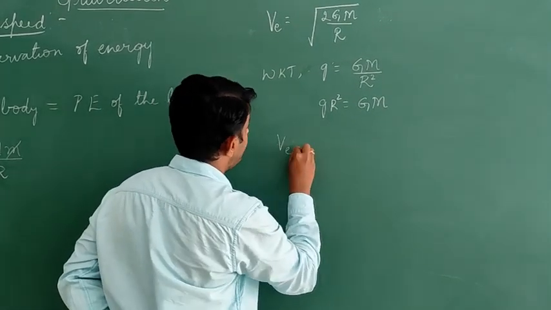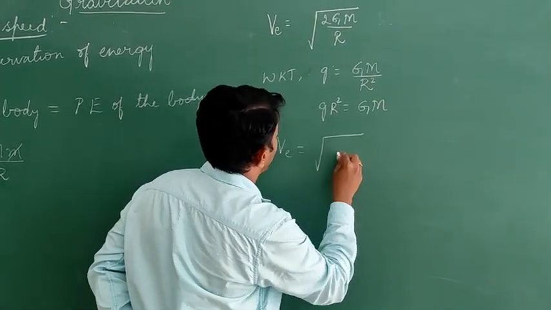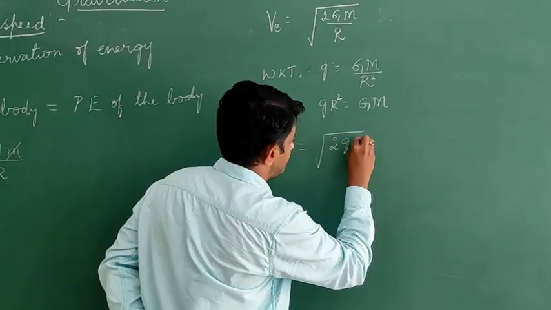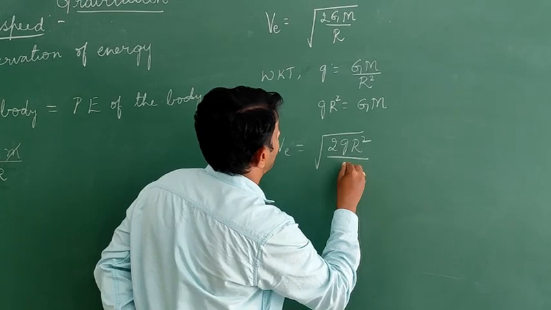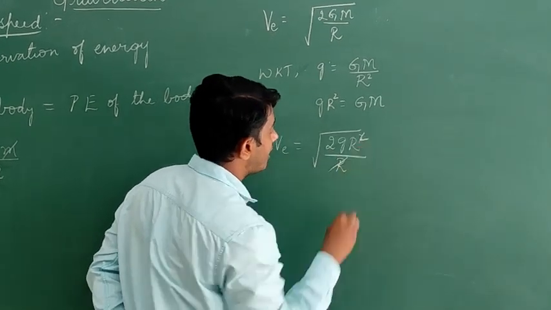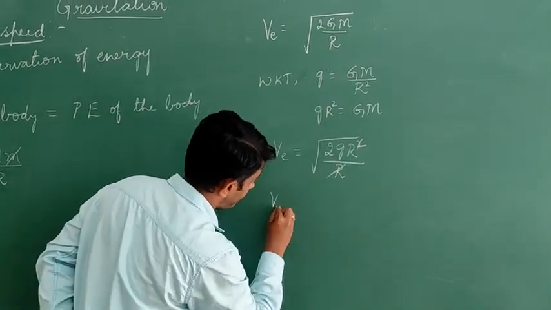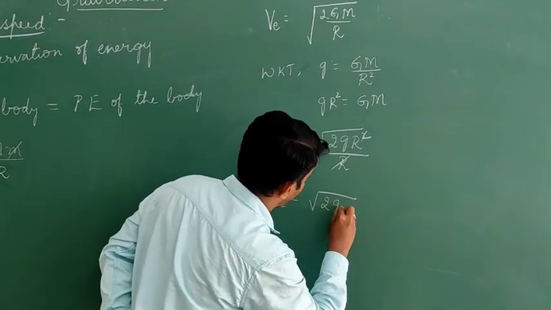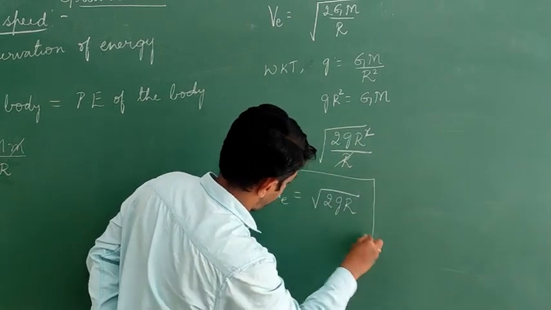So VE is equal to square root of 2 g r square divided by r, and r will get cancelled. VE is equal to square root of 2gr.